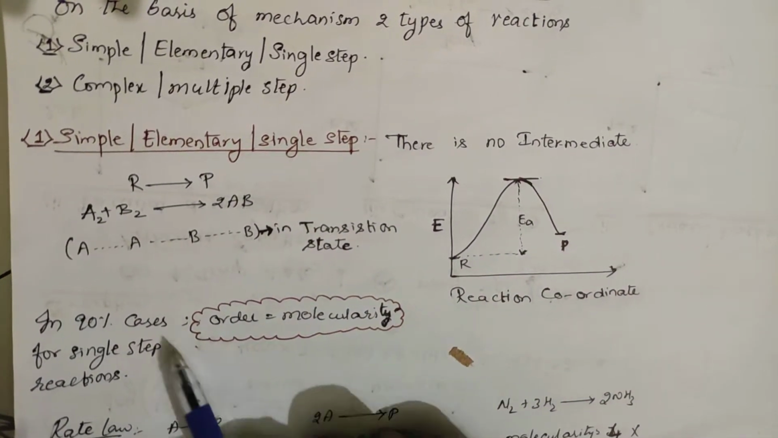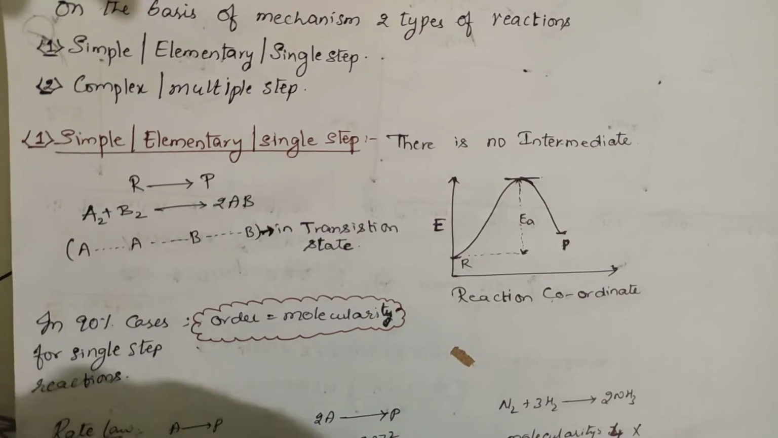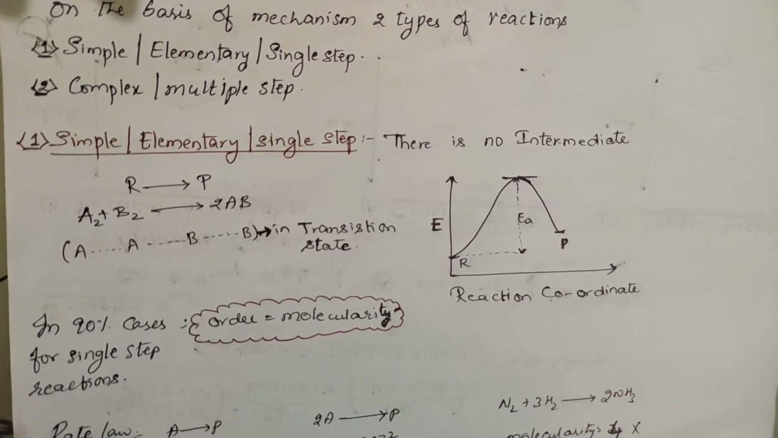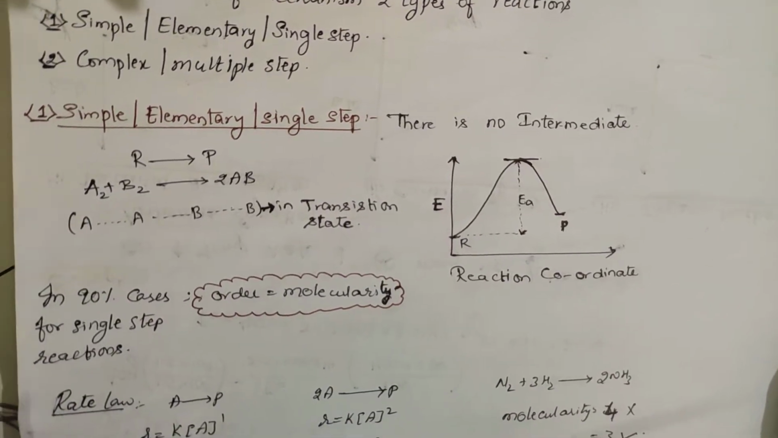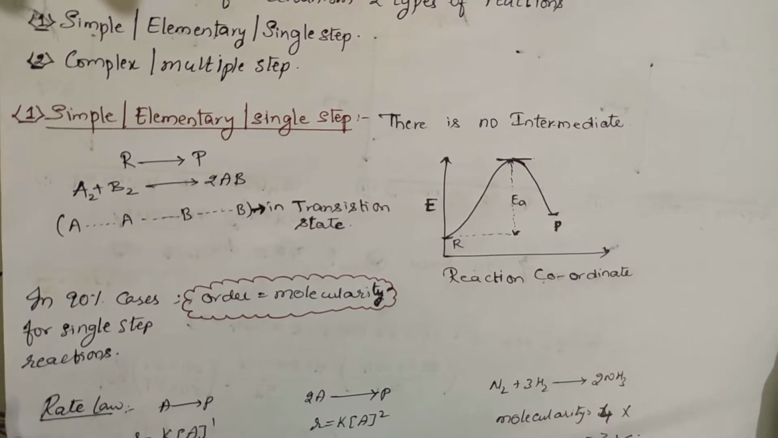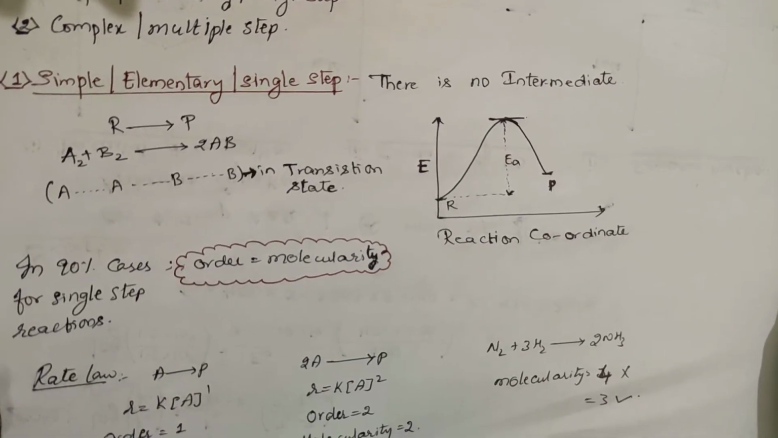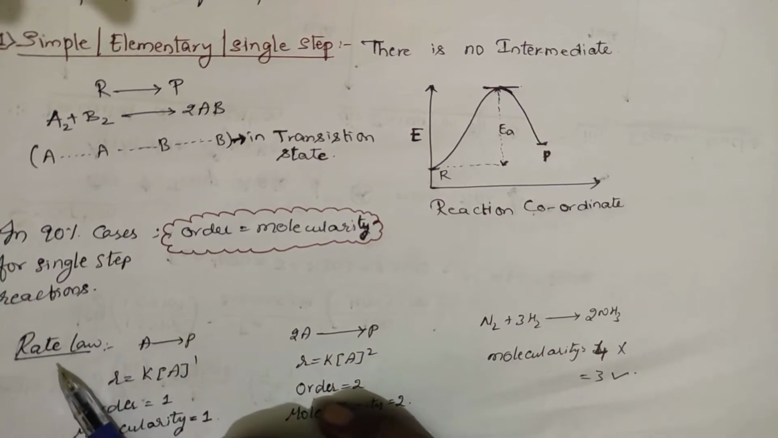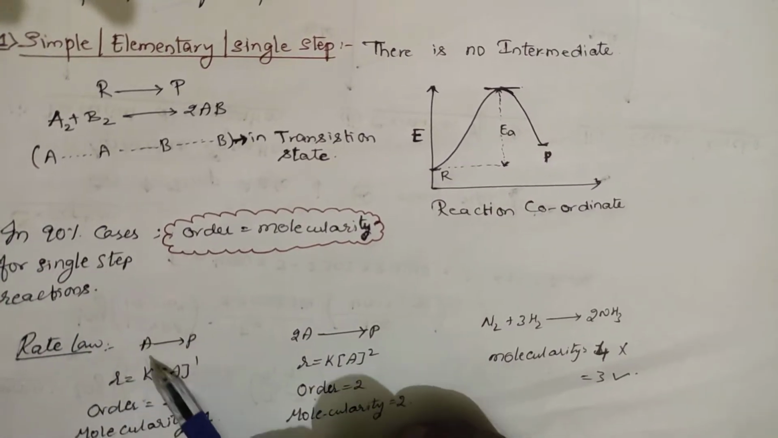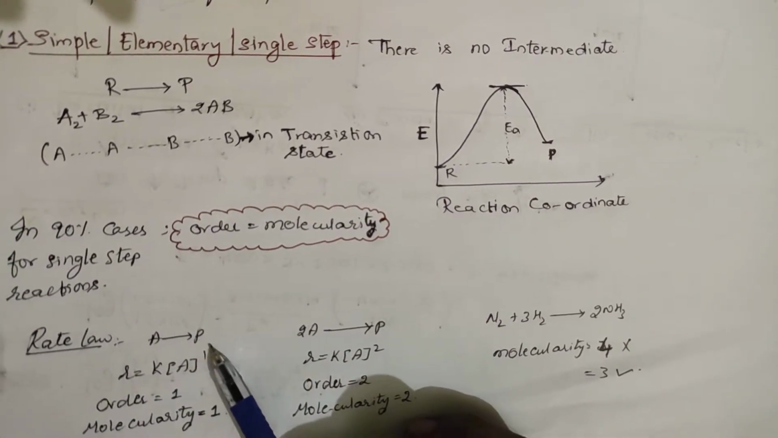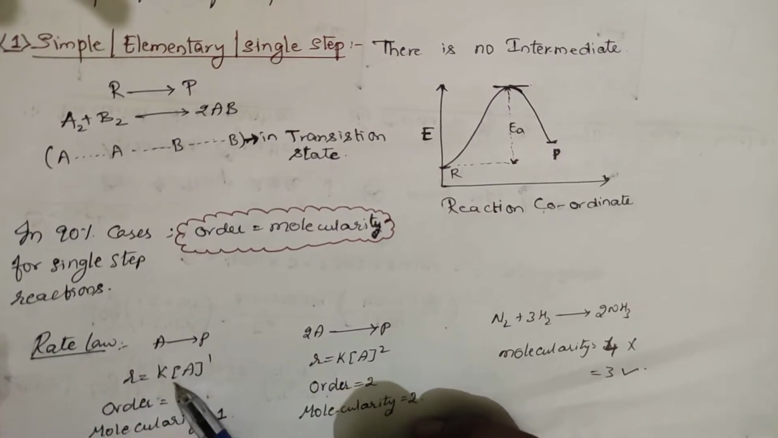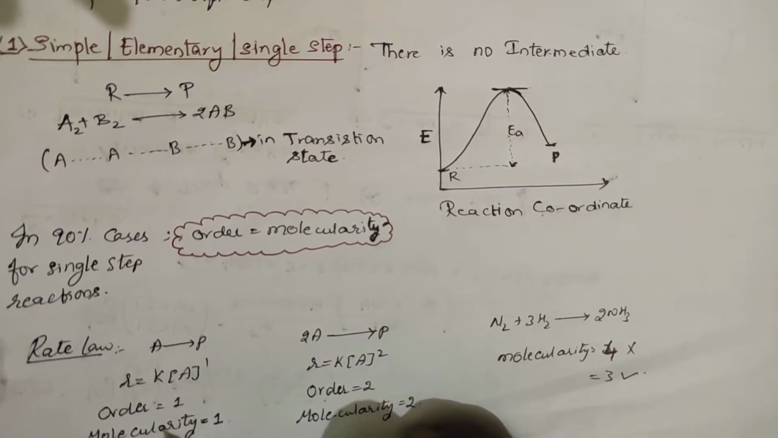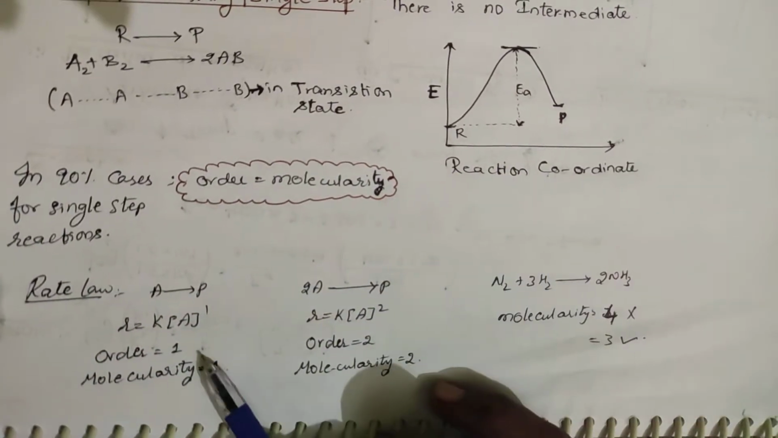For 90% of single step reactions, order is equal to molecularity. For 90% of these elementary reactions, the order will be equal to molecularity. For 10% it is different, we will see how. So the rate law you are writing for the reaction A, the reactant getting converted into product: rate is equal to k into A power 1. Order is equal to 1. As it is an elementary step, molecularity is also equal to 1. So order is equal to molecularity.